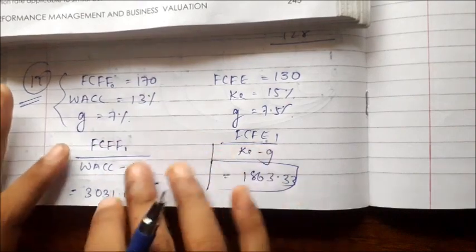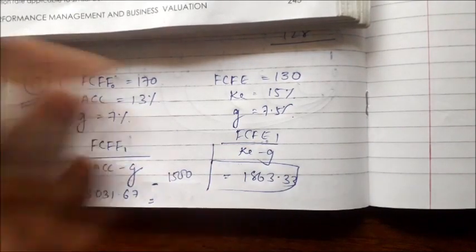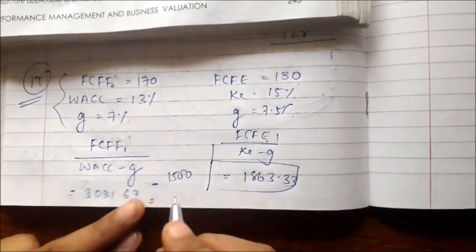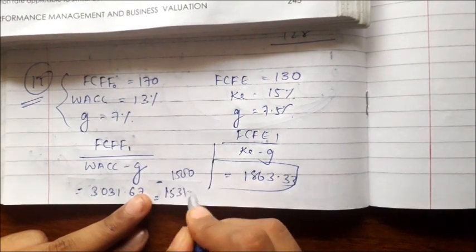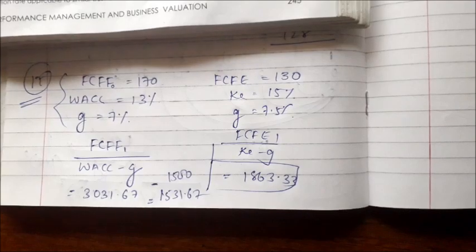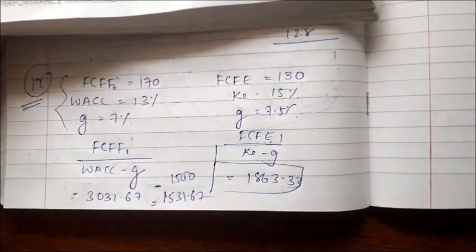So these are the two approaches used: free cash flow to the firm and free cash flow to the equity approach. By finding this, we are going to get the value 1531.67 crores. You can solve it. I am not solving all the questions because it's going to take more time.